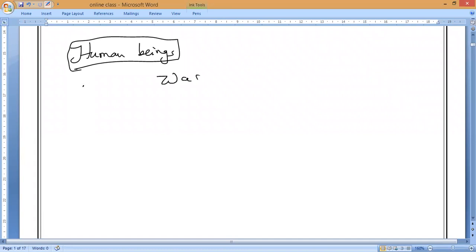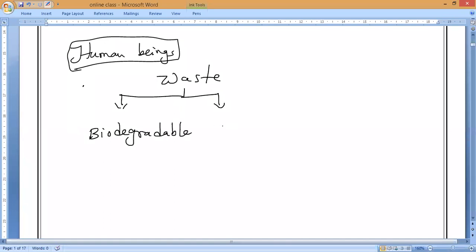So whatever waste we are making, we are going to classify into two types. What is the term? One is biodegradable waste, and another one is what, guys? Non-biodegradable waste. Okay? Now let us see what biodegradable and non-biodegradable mean.